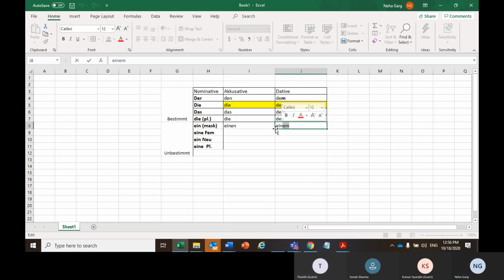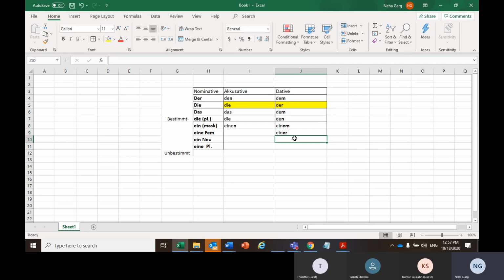Similarly, the bold highlighted endings which are there, just keep them in mind. This should follow automatically: der, den, dem. Similarly, ein, einen, and then einem. Similarly here, einer, and einer.